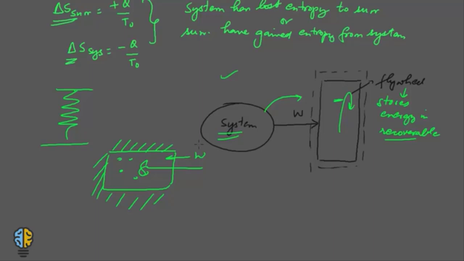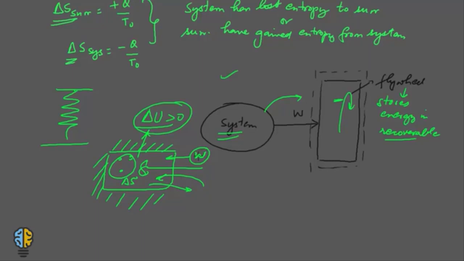So what is happening is, you input work into this system. Now this work gets transferred into the increment of the internal energy of the system, which basically increases the entropy of the system, but there is no entropy transfer, that is, from surroundings to system or from system to surroundings. There is no such transfer taking place.